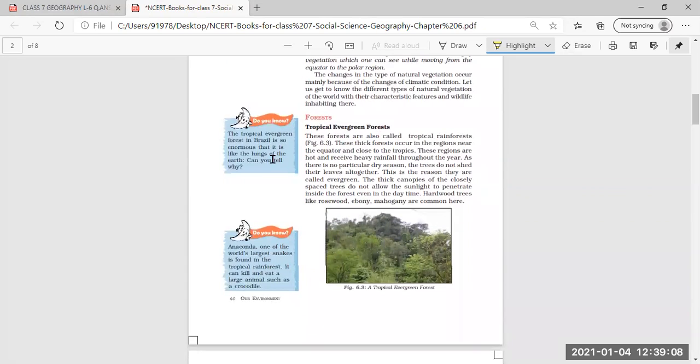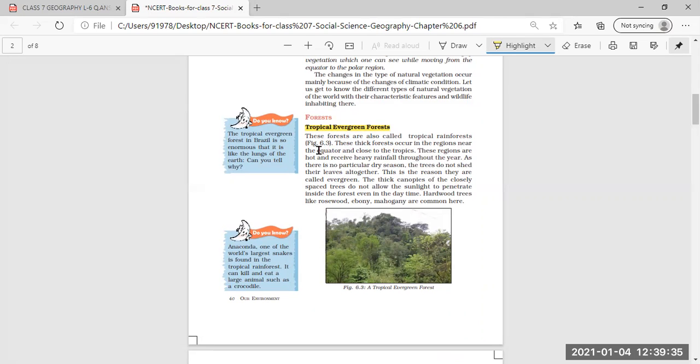One by one we have read about these types of natural vegetation, plus the different wildlife found there. First, in forests, we have read about tropical evergreen forest. It is a thick forest and occurs in the region near the equator, close to the tropics, and that is why it is termed tropical evergreen forest.